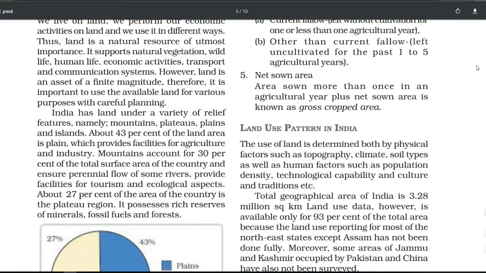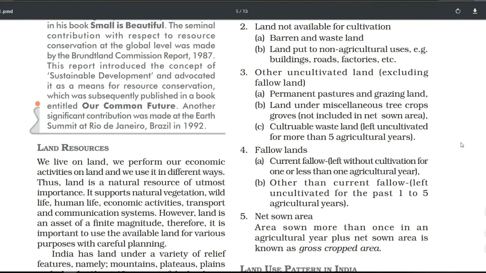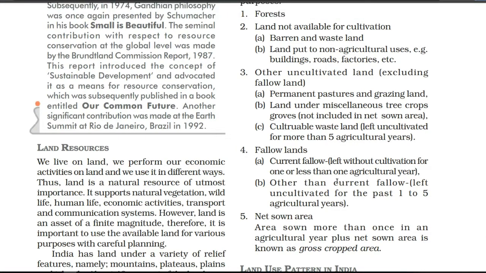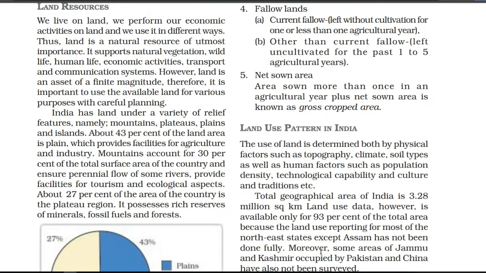Fallow land is divided into 2 parts. First, we have the current fallow, land on which we do not do any agriculture for 1 year or less. And second, we have other than current fallow, land which we leave uncultivated for at least 1 to 5 agricultural years. Next, we have net sown area. Area sown more than once in an agricultural year is counted in addition to net sown area, and this is known as gross crop area.